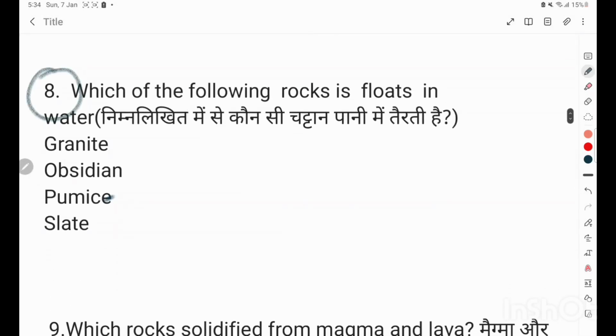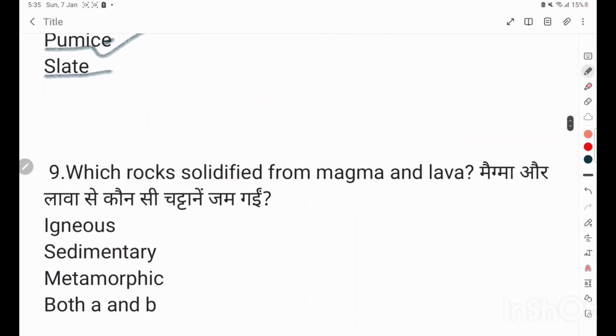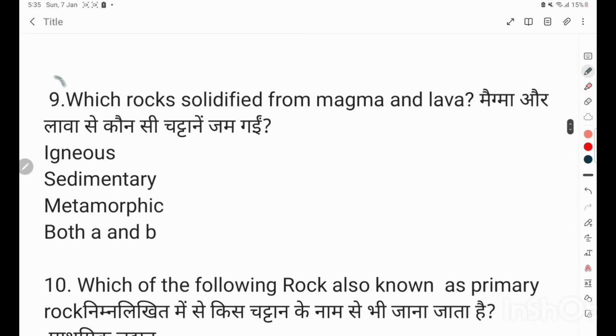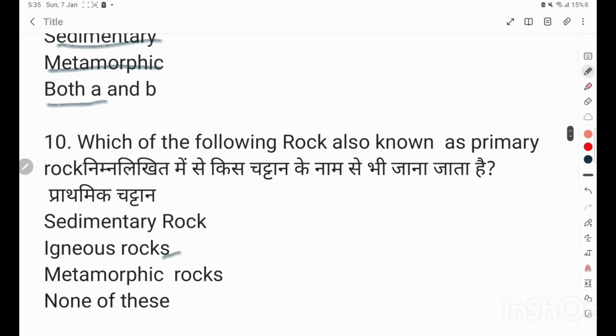Question number 8. Which of the following rocks floats in water? Granite, obsidian, pumice, slate. Correct answer is pumice. Question number 9. Which rocks solidified from magma and lava? Igneous, sedimentary, metamorphic. So both A and B. Correct answer is igneous.